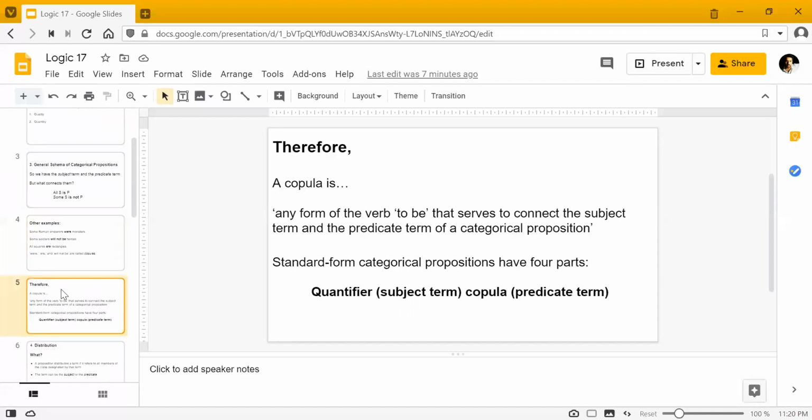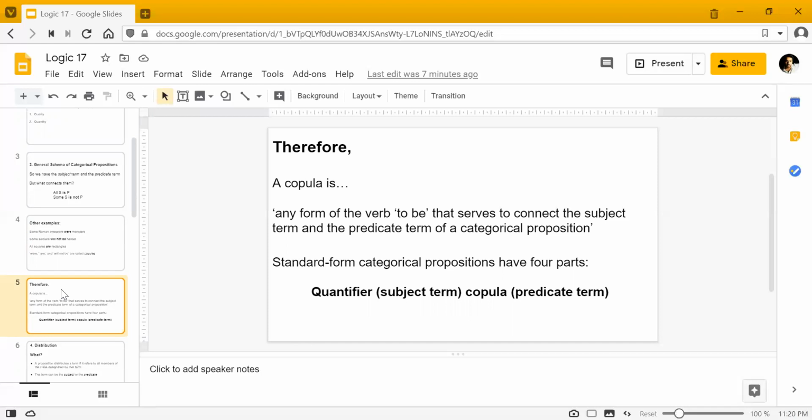So what is a copula? It is any form of the verb "to be" that serves to connect the subject term with the predicate term in a categorical proposition. Okay, so with that, we can understand categorical propositions as having four parts.